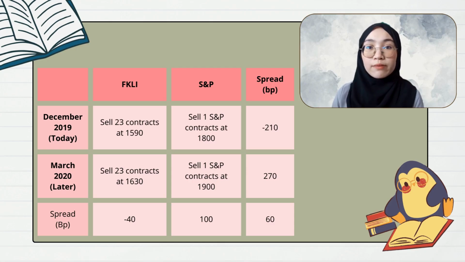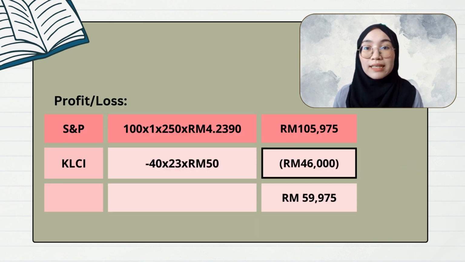This table right here represents the strategies for both FKLI and S&P in December 2019 and March 2020 and the total spread for both indices. Finally, this is the working to get the profit or loss for S&P 500. We have to take the spread for S&P, which is 100 times 1 times 250 times 4.2390. Meanwhile, for KLCI, the total spread is negative 40 times 23 contracts times 50 ringgit. The total profit is 59,975.